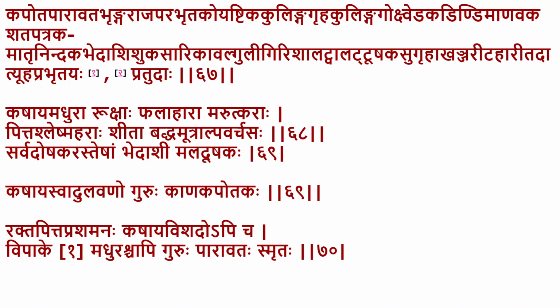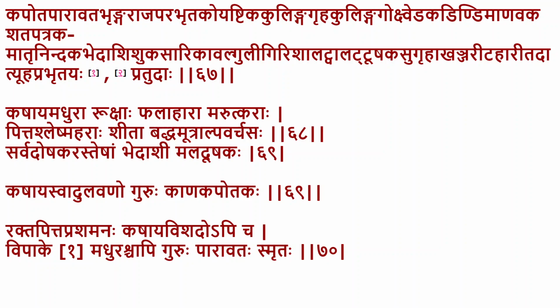These are birds of a different sort, and they are kashaya, madhurah, rukshah, palaharah, marutkarah. These birds live on only the fruits of the plants, and they are pitashleshmarah, shitaah, baddhamutra, alpavarchasah, sarvadoshakaras. Of them, bhedashi is maladushaka. Bhedashi type of bird is sarvadoshakara. Kashaya, swadravano, guruhu, kanakapotakaha. Kanakapotaka is another bird. Again, the issue is we are not able to make out.